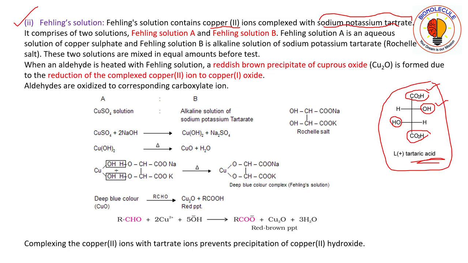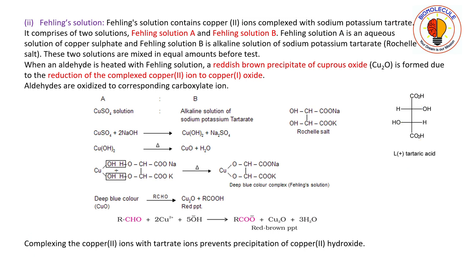But if you consider the acidity of the carboxyl group compared to the hydroxy group, the proton leaving tendency of the carboxyl group is much more than the hydroxy group. So if you want to remove the protons to make salt, you have to always remove it from the carboxyl group. Okay, so remove one proton. See here, what is given? Sodium potassium tartarate. So that means one sodium cation, one potassium cation.